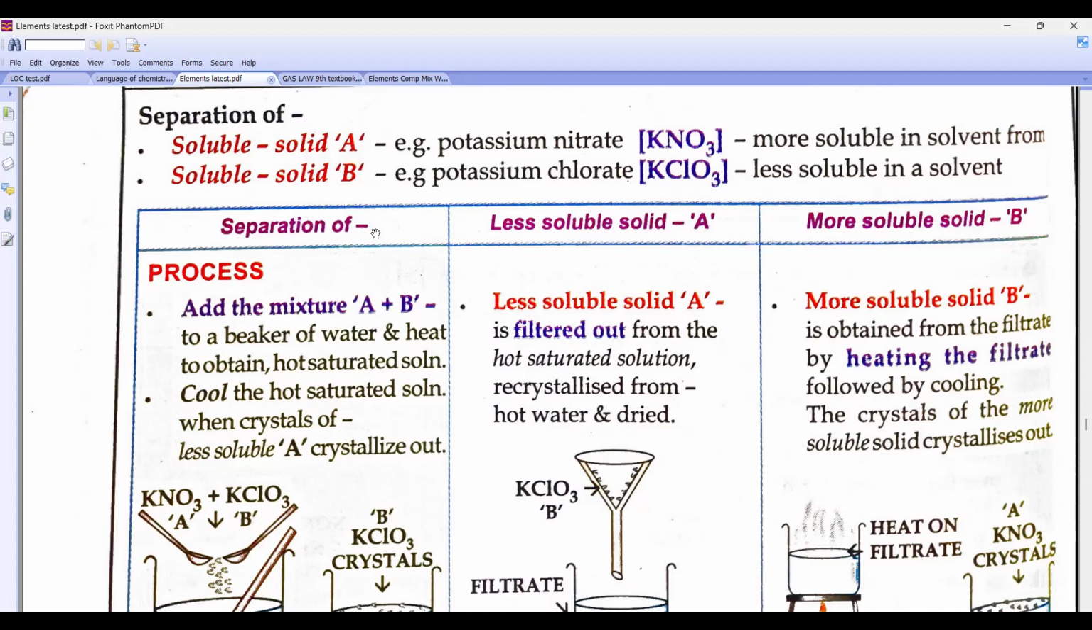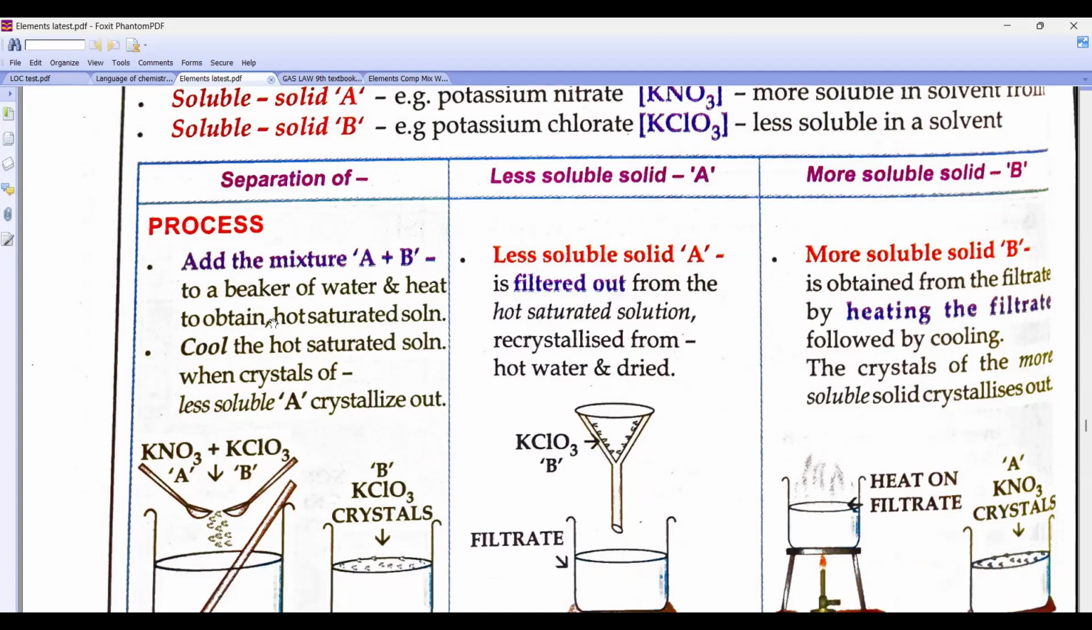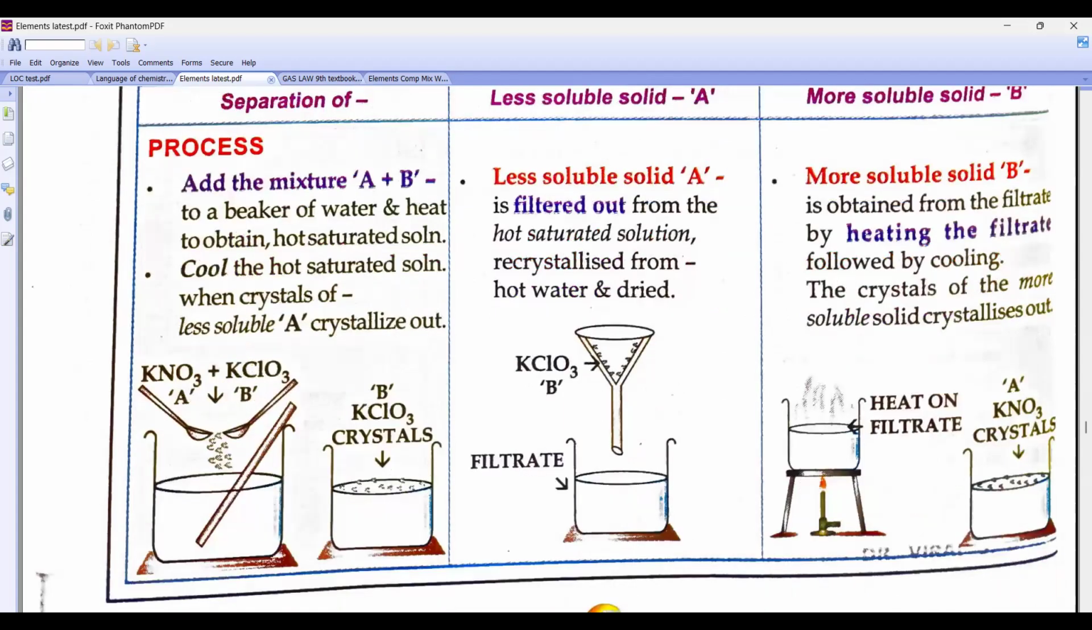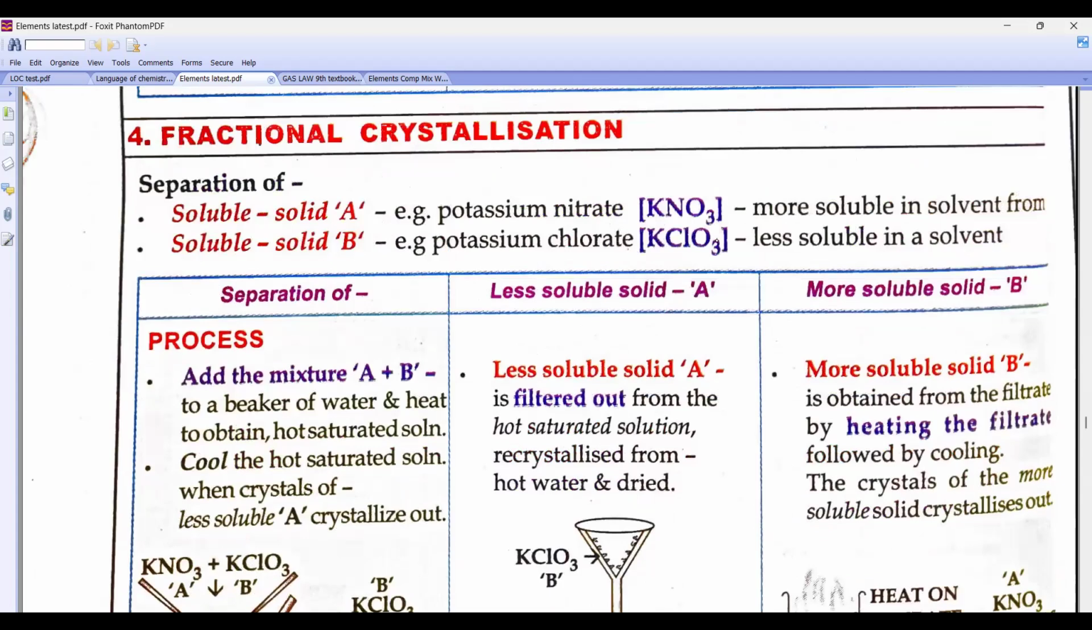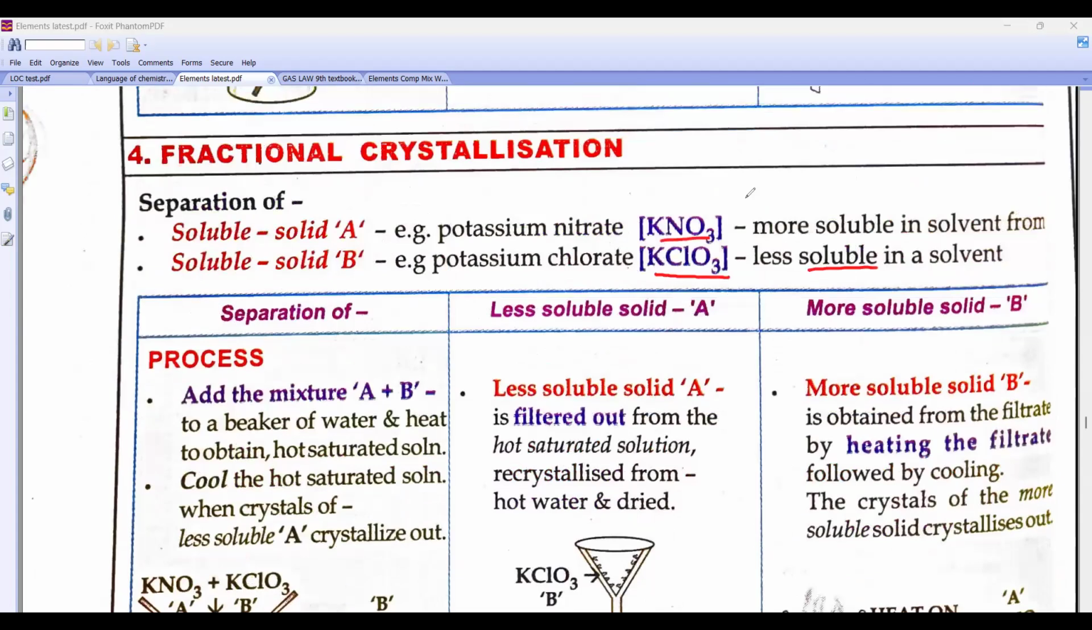Okay, wait for 2 minutes. Now look, beta. Who is more soluble, can you see? KNO3 is more soluble and potassium chloride is less soluble. So when I prepare a hot saturated solution of potassium nitrate and potassium chloride, who will crystallize first? The less soluble. In the exam, they will ask this question: when potassium chloride and potassium nitrate are mixed, who will form crystals first? The less soluble, potassium chloride. And then who will come? Potassium nitrate.